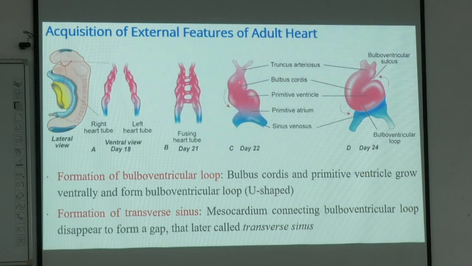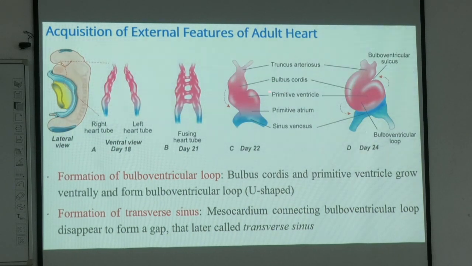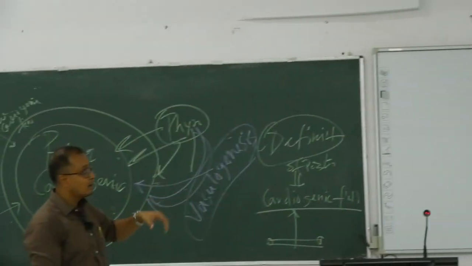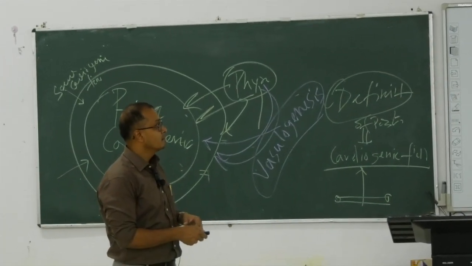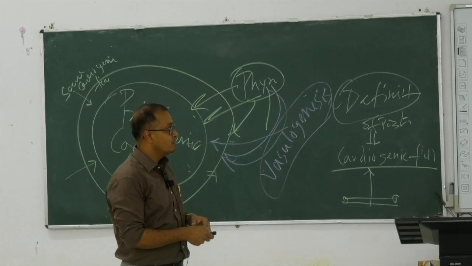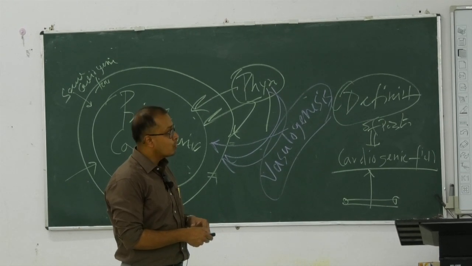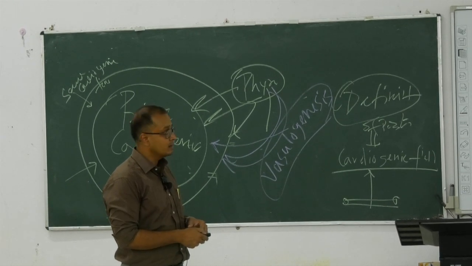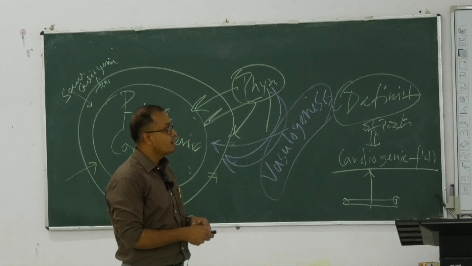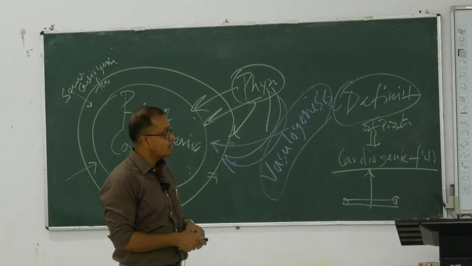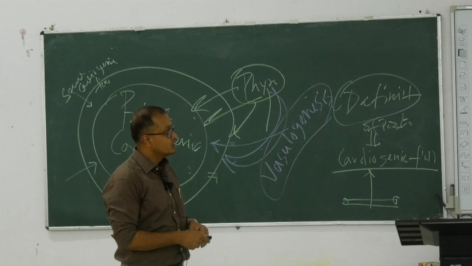The bulbous cordis swells up and moves anteriorly, and the primitive ventricle moves backward and a little to the posterior side, with the formation of the bulboventricular sulcus, the groove which remains between the primitive ventricle and the primitive bulbous cordis.